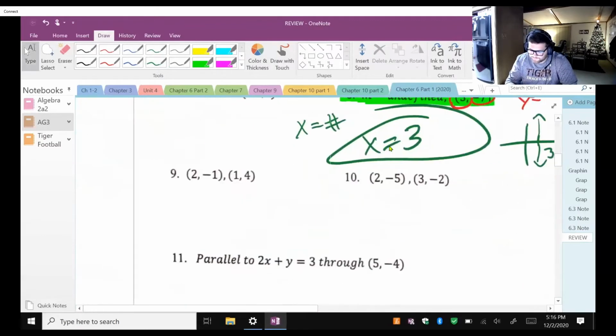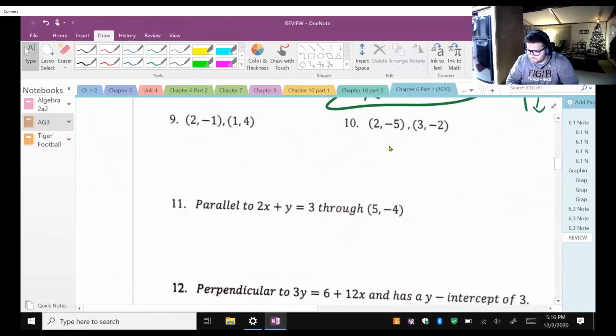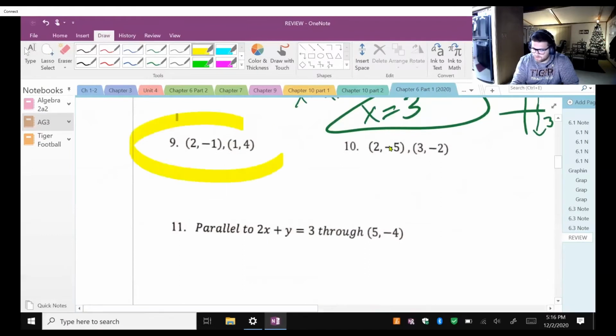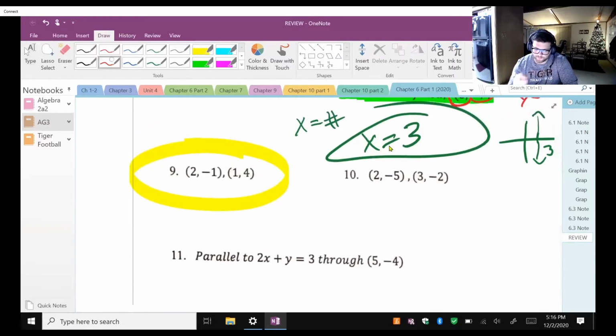All right, so I'm going to move on. So that's a slope and a point. Here, I'm going to give you guys a hint. I'm not going to do these because they're in your notes. But here, if you're given 2 points and asked to write the equation of a line, here's what we're going to do. First things first, you're going to find your slope. That's the first step. Find your slope and then pick a point to plug in to solve for the y-intercept. So if we find our slope between 2 points, we've got our slope for our equation, right? And now you just have to pick one of the 2 points to plug in and then get your b value.